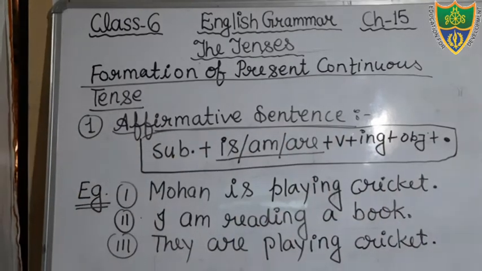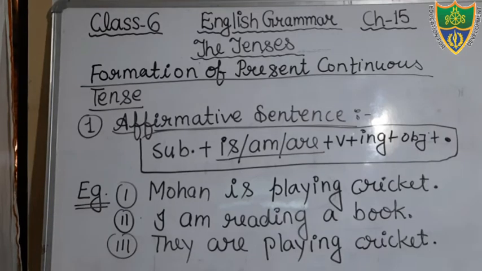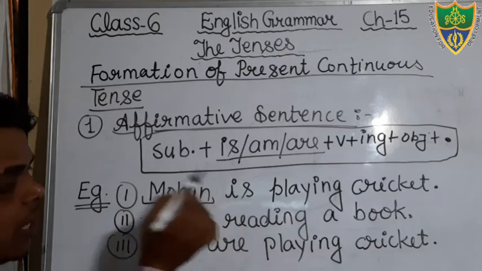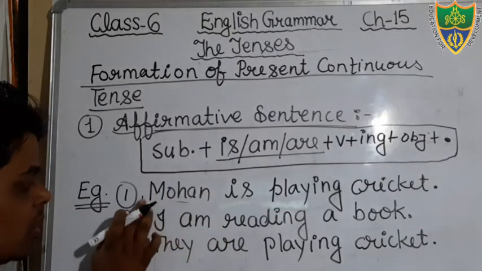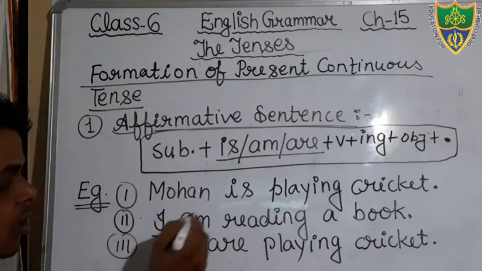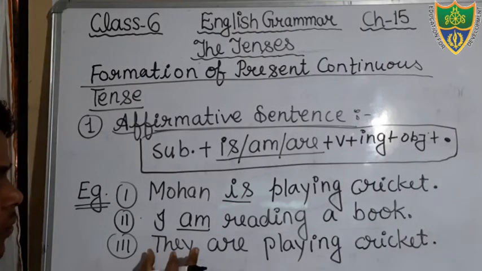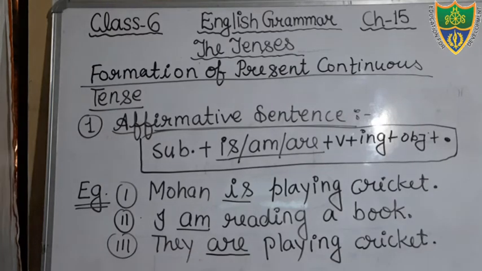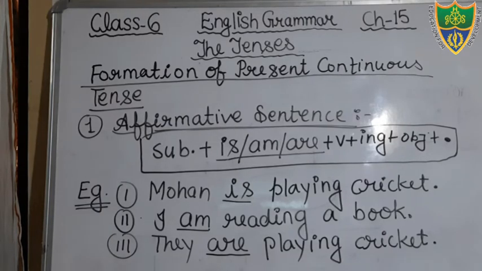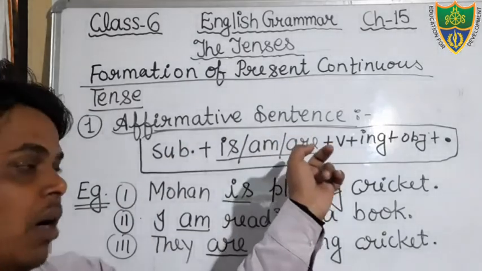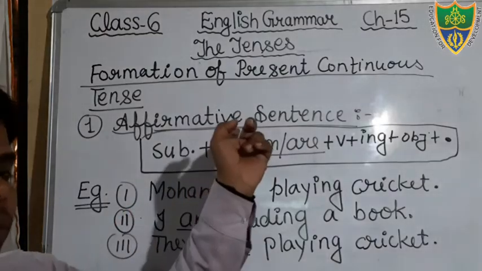Okay, just see the sentences. In the first sentence, Mohan is playing. Here you can see, that is the subject, that is singular, therefore I have added here is. Okay, in the second sentence you can see the subject is I, therefore I have added here the helping verb am, and in the third sentence the subject given is they, and they is plural, therefore I have added here the helping verb are. Okay students, so keep in your mind, with a singular subject we will use the helping verb is, with a plural subject we will use the helping verb are, and with the subject I we will use the helping verb am.